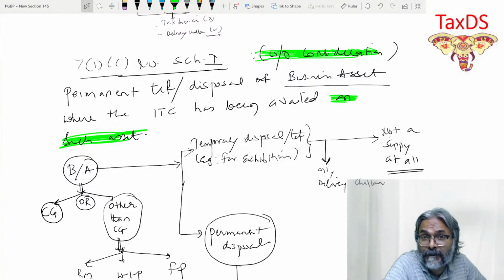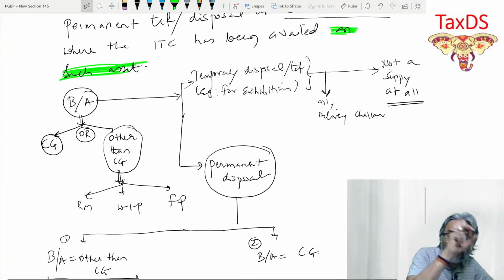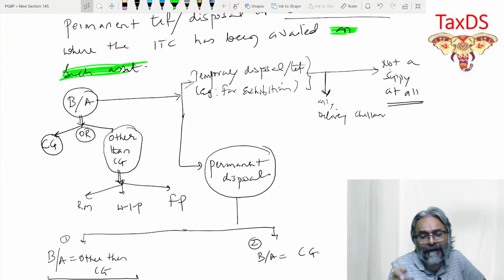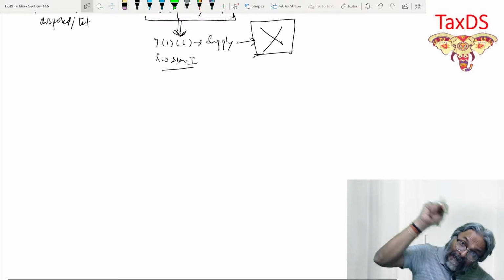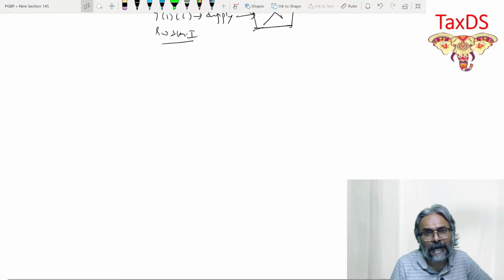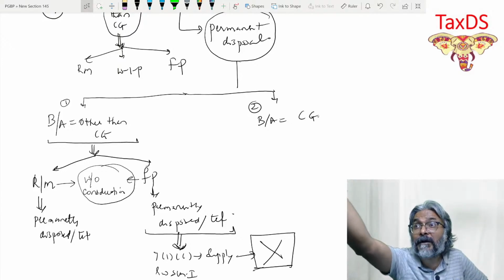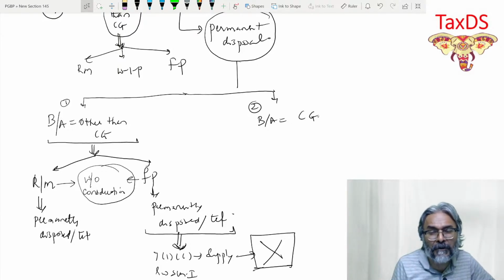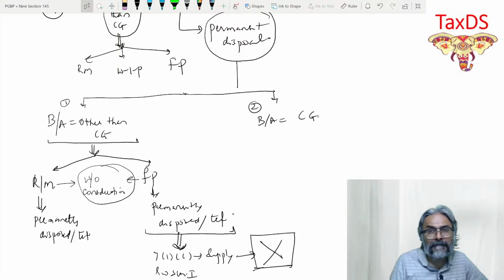What does it imply? It implies that on that particular business asset, I have availed the ITC. Which business asset? That business asset which I am permanently transferring or disposing of.